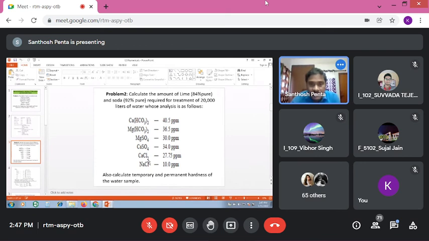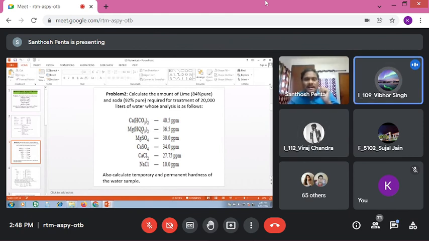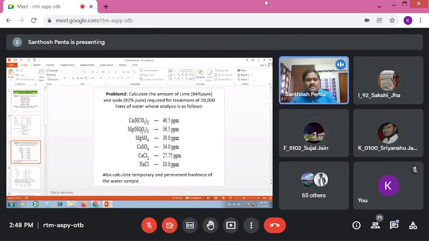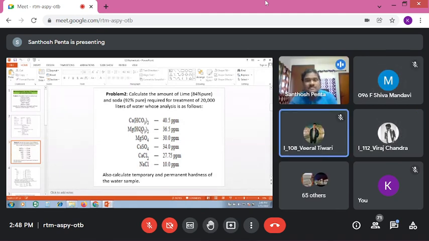of all these, which ion requires lime, which requires soda? Calcium bicarbonate, does it require lime or soda? Lime. Magnesium bicarbonate? Lime and soda. 2 moles of lime. See, I gave some general conclusions.